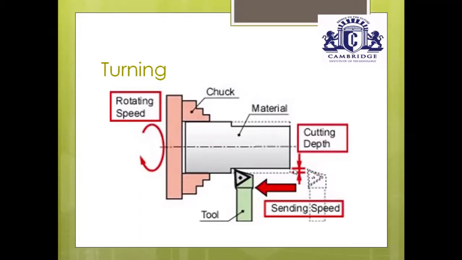Give depth of cut. The depth of cut is perpendicular to the axis of the lathe. This is the axis of the lathe or axis of the workpiece. Depth of cut is perpendicular to the axis of the lathe. This double red color dots indicates this is a depth of cut 2 mm. Once you are given the 2 mm depth of cut, move the single point cutting tool from its right end to left end. It removes the excess material in the form of small chips.